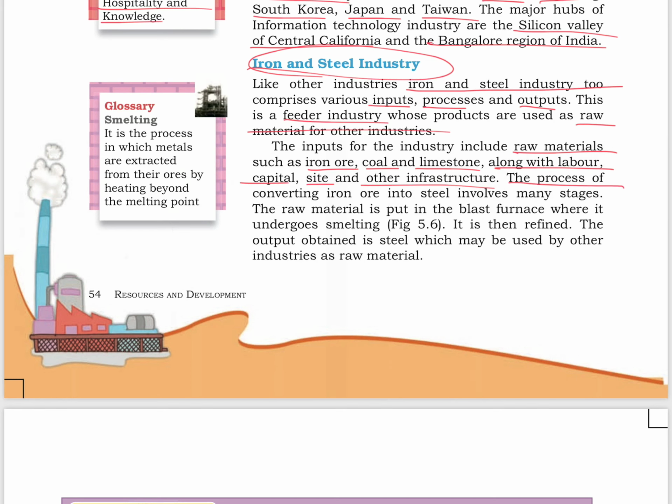The process of converting the iron ore into steel involves many stages. The raw material is put in the blast furnace where it undergoes smelting. So what is smelting? It is a process in which metals are extracted from their ores by heating beyond the melting point. After smelting, it is then refined. The output obtained is steel, which may be used by other industries as a raw material.